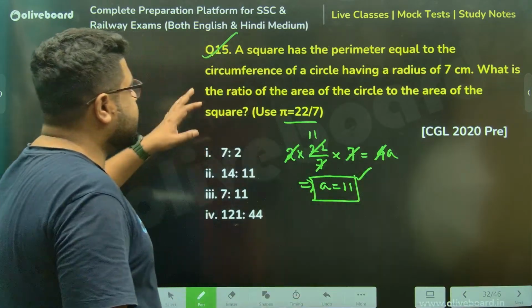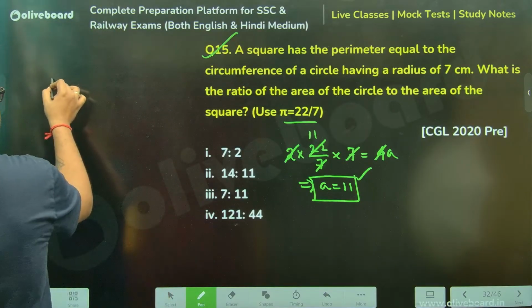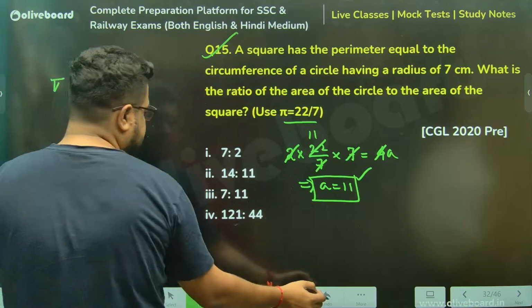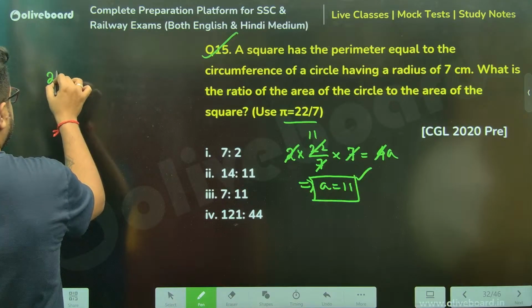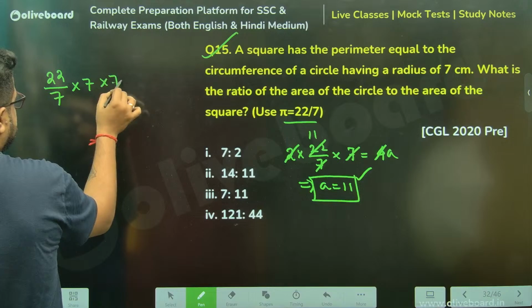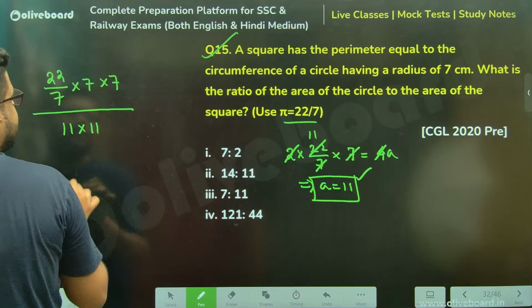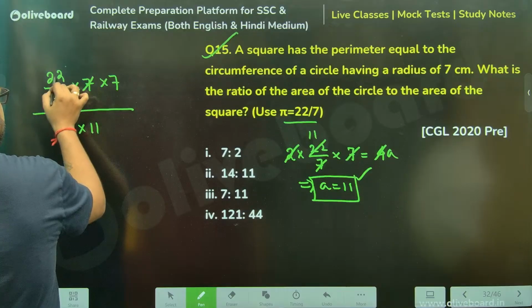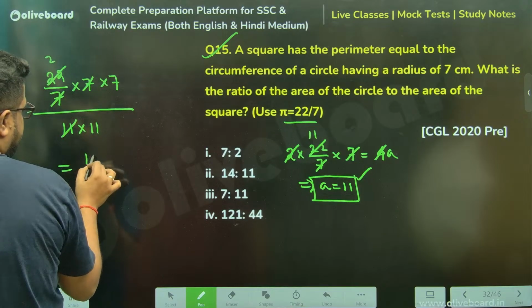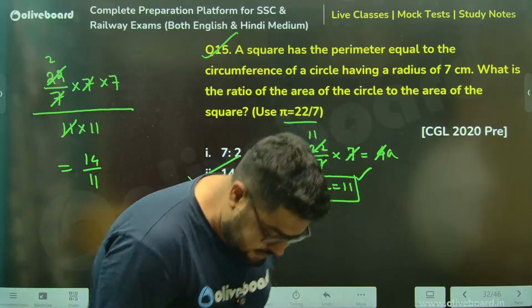Next, what is the ratio of the area of the circle to the area of the square? Area of the circle will be pi, let me put the value of pi, 22 by 7 r square. Area of the square will be 11 into 11. So this will be 14 by 11, or option number 2, 14 is to 11.